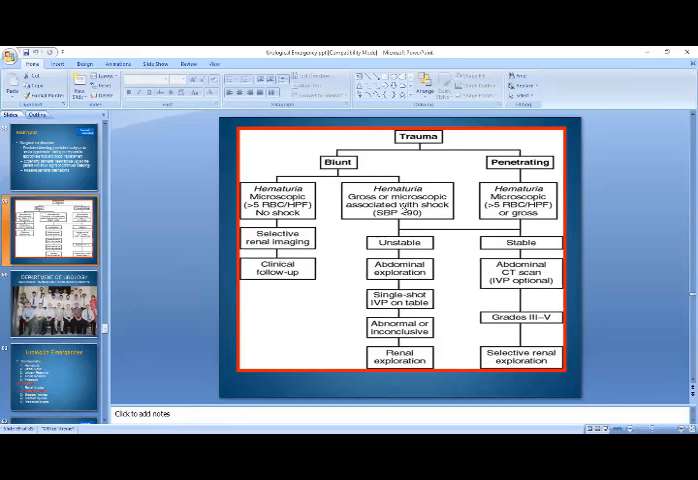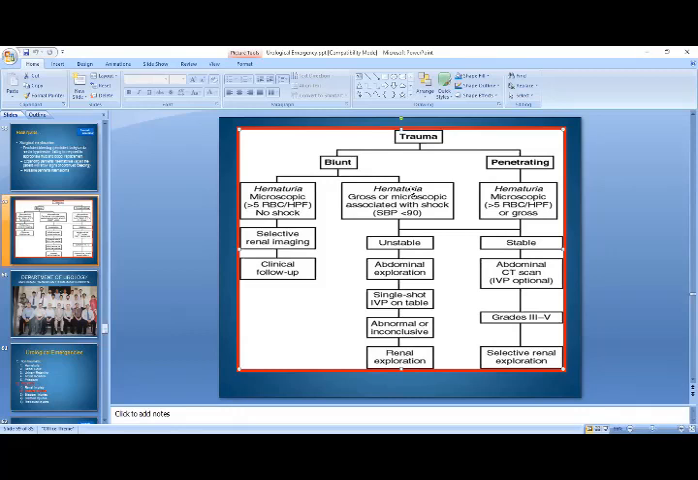Whereas in case of blunt injuries, if there is hematuria, gross or microscopic, associated with shock, that is systolic blood pressure less than 90, it means the patient is going into ischemic shock. Then the patient is unstable and abdominal exploration is mandatory. Then a single shot IVP on table can be carried out. If this is abnormal or inconclusive, then renal exploration should be done.